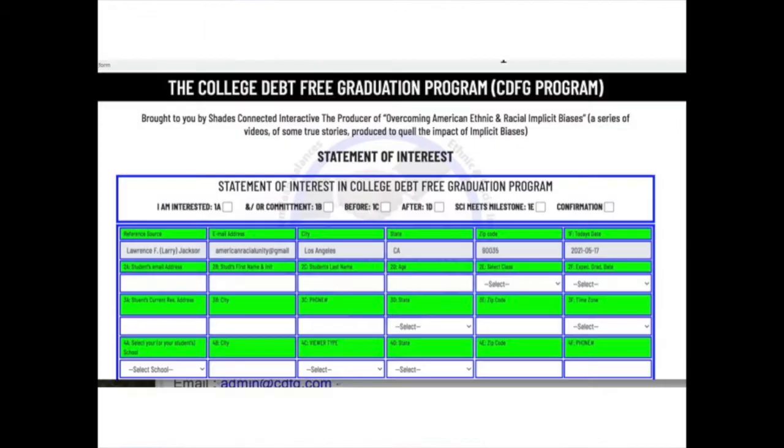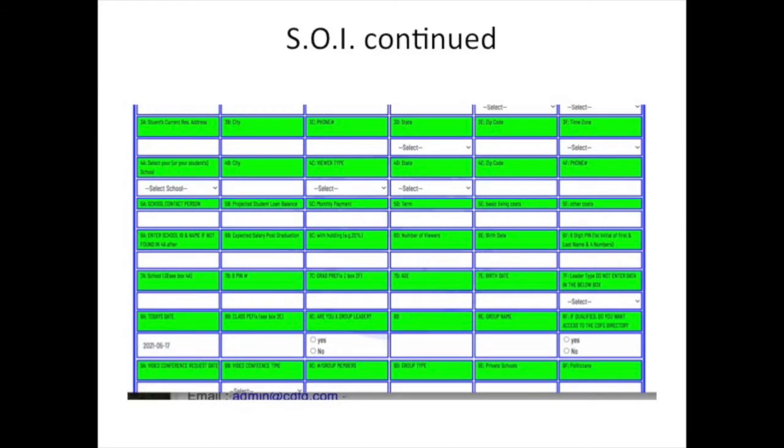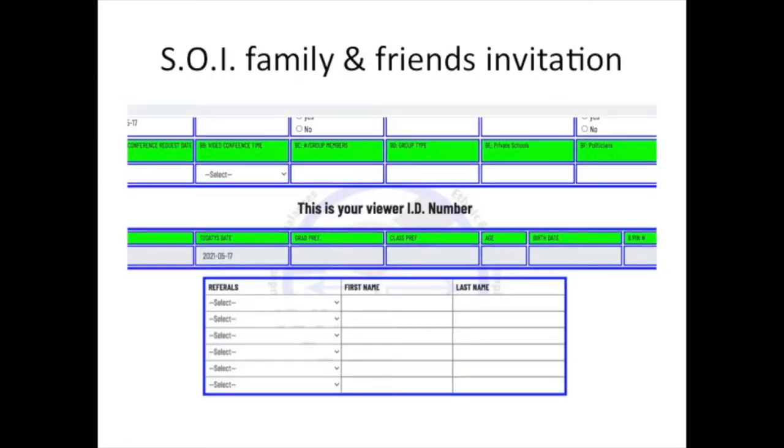The package of information sent to you on the College Debt-Free Graduation Program and associated programs has, at its beginning, a matrix that announces the what, where, when, how and the why of the program. This form may be emailed to Shade CI twice by simply clicking the Submit button. First, to acknowledge your interest in the program, and second, to confirm your acceptance into the program.